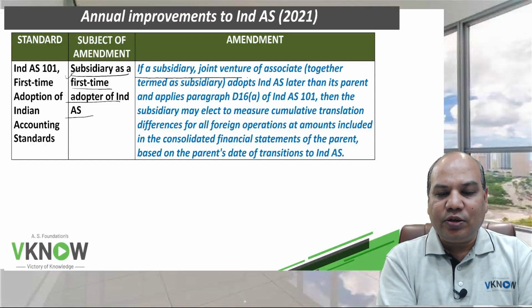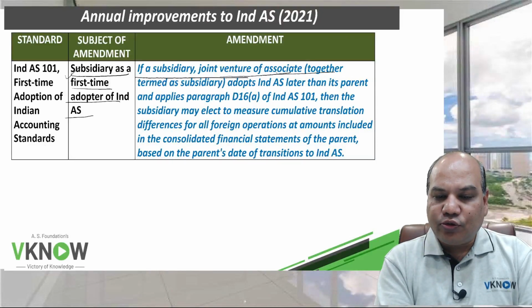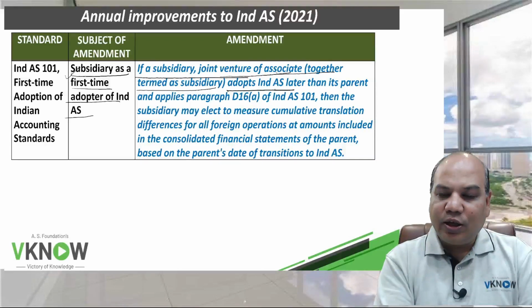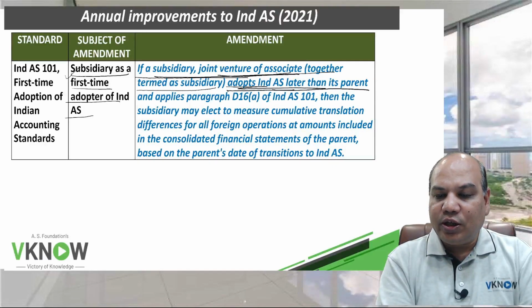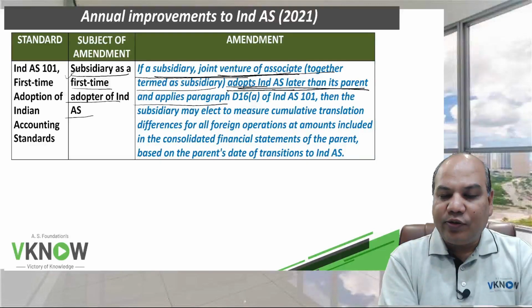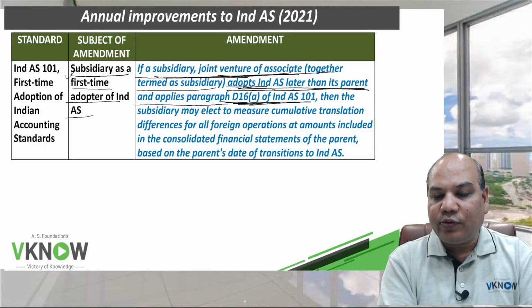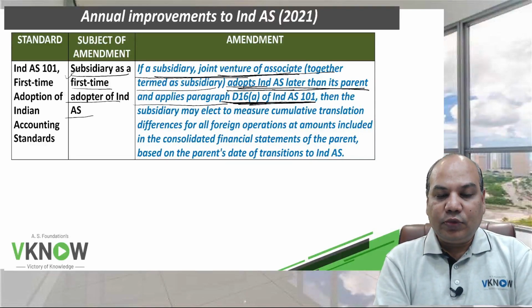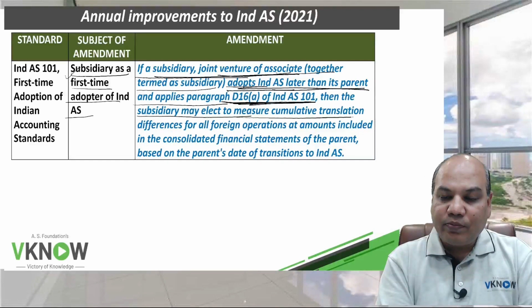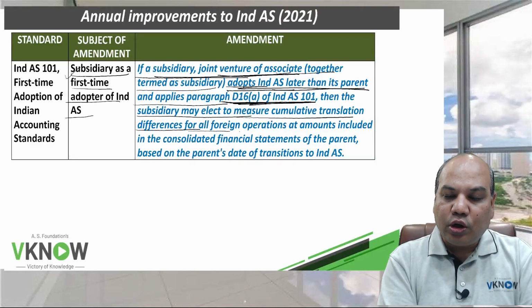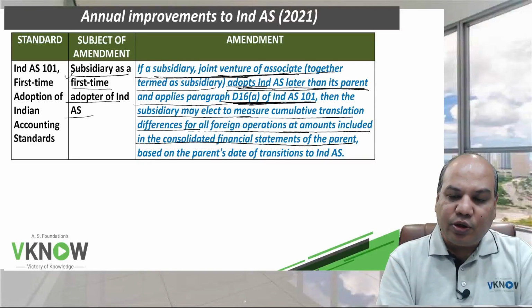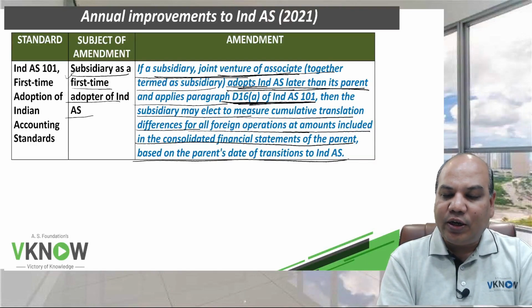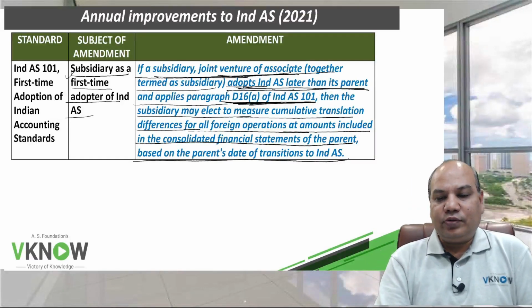So if a subsidiary, joint venture or associate adopts Ind AS later than its parent and applies paragraph D16A of Ind AS 101, then the subsidiary may elect to measure cumulative translation difference for all foreign operations at amounts included in the consolidated financial statement of the parent based on the parent's date of transition to Ind AS.